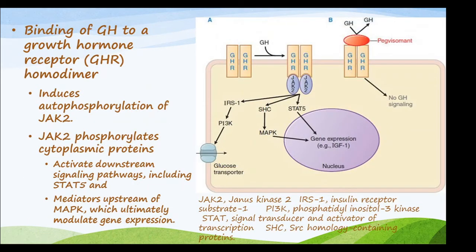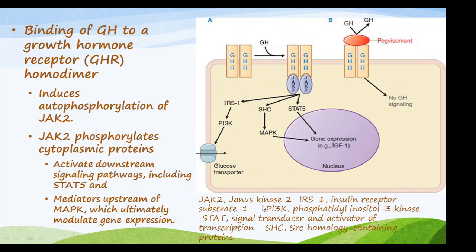So binding of GH to the hormone receptor, it forms a dimer structure. We've already seen the system for tyrosine kinases, where the receptor remains as a monomer, and binding of the hormone to the receptor activates dimerization. As such, the GHR receptor undergoes dimerization, and the GHR receptor is a special type of tyrosine kinase because it has a JAK domain to it, and JAK is the Janus kinase.